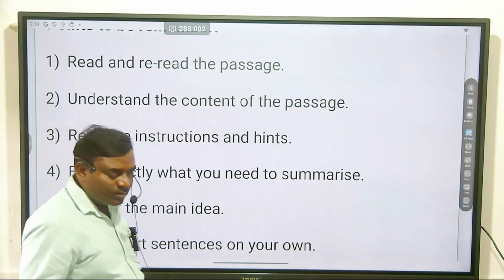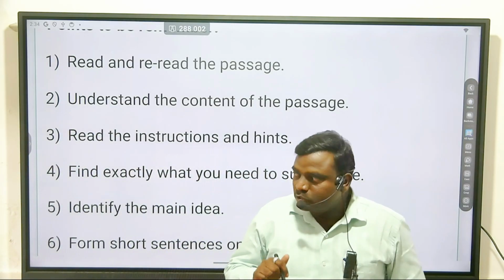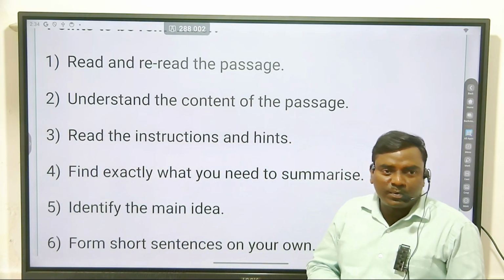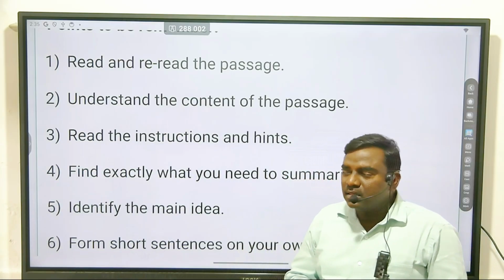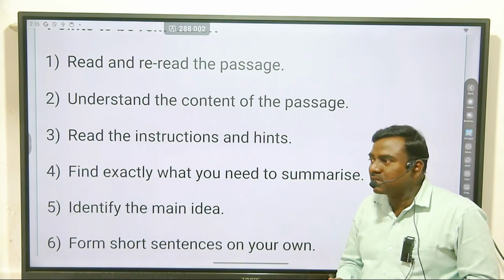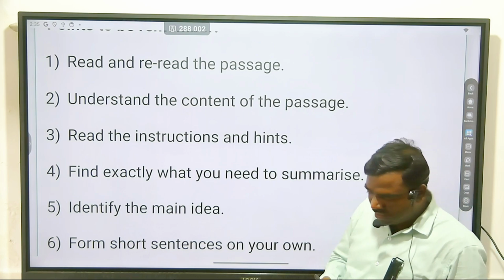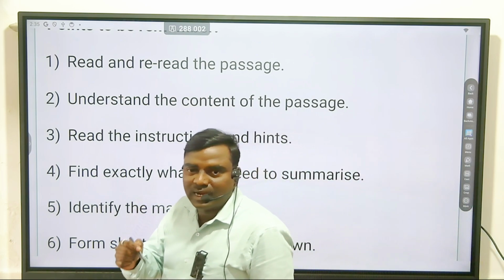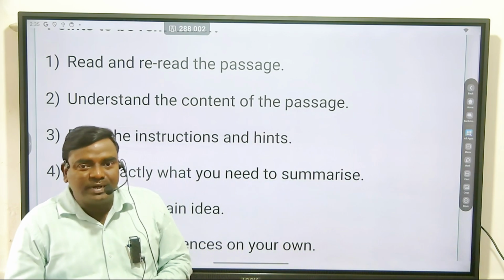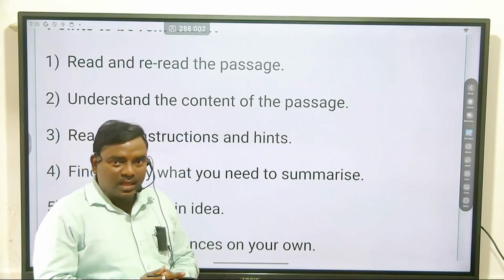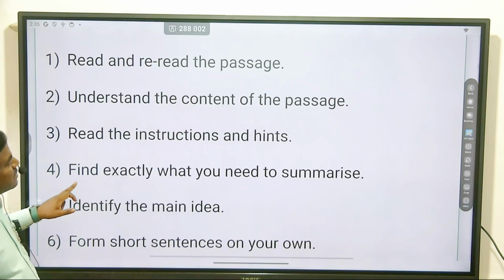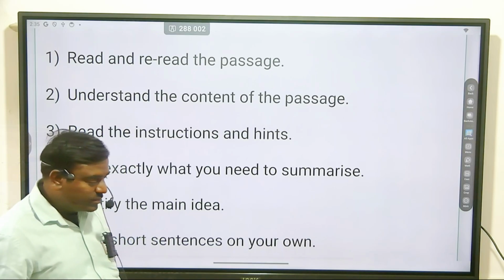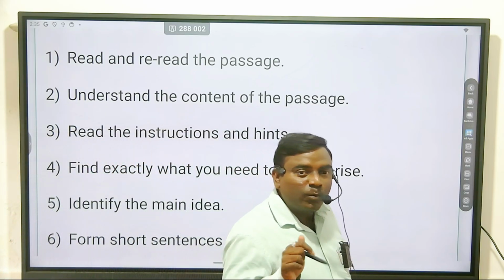In question number 2B of the question paper, there are some instructions already given. There are some hints or keywords, and with the help of those keywords, we have to develop our summary answer. So just read the instruction and hints which are in your question paper.